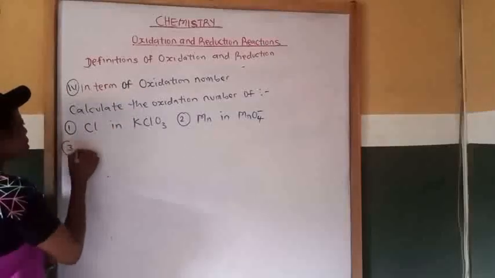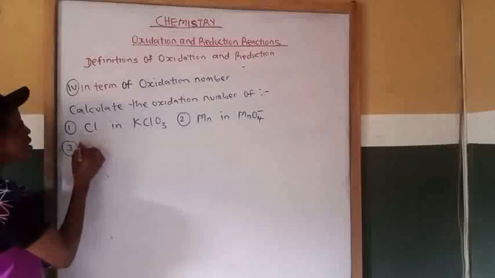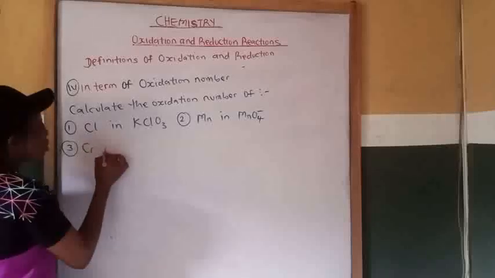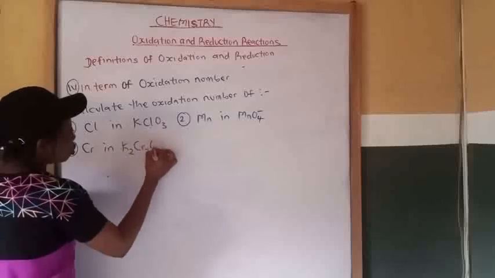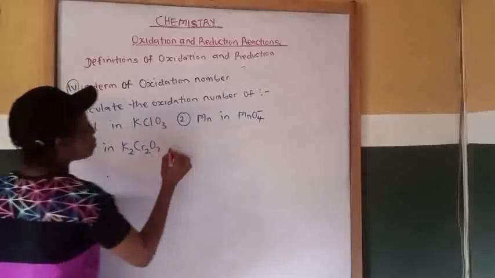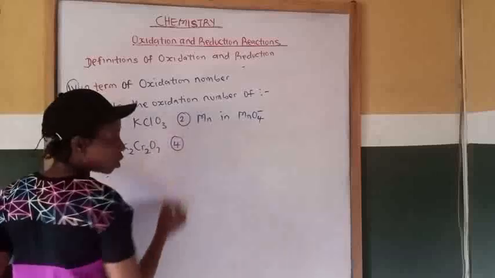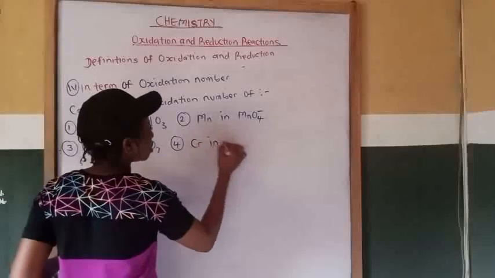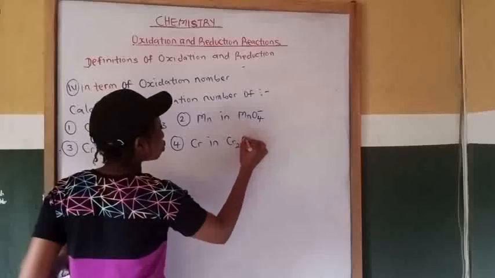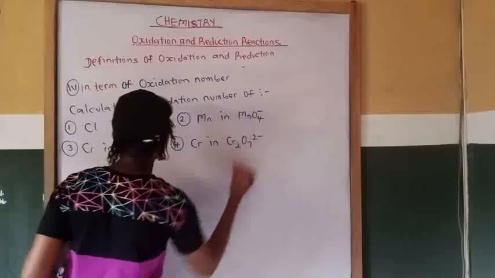Then number 3, oxidation number of chromium in K2Cr2O7. 4, oxidation number of chromium in Cr2O7 minus.